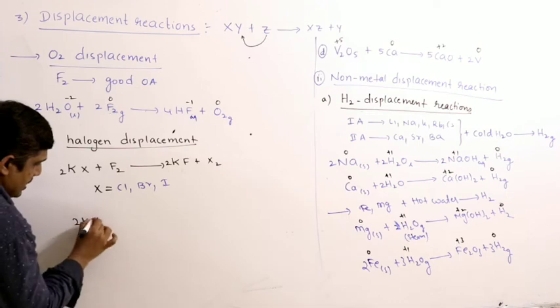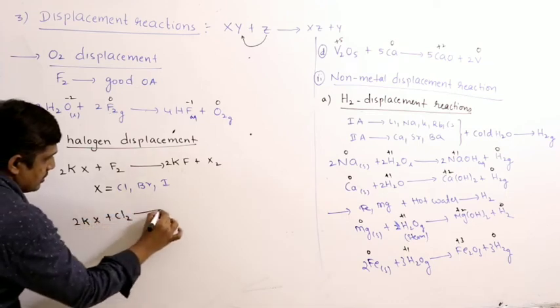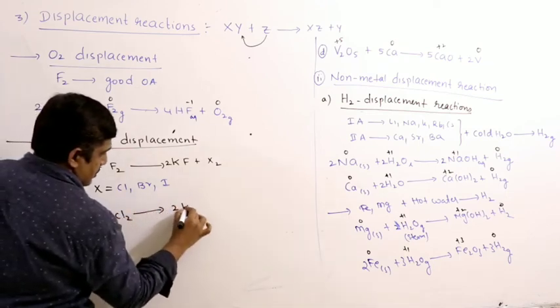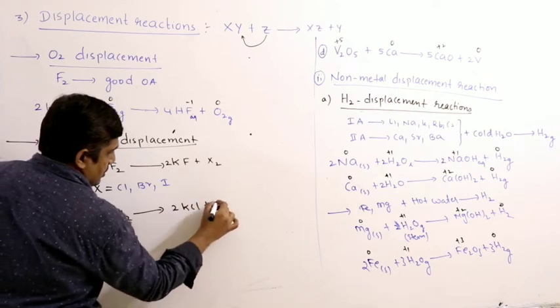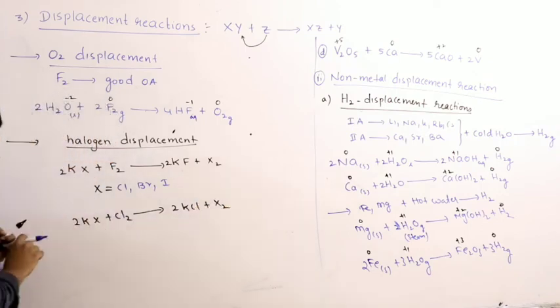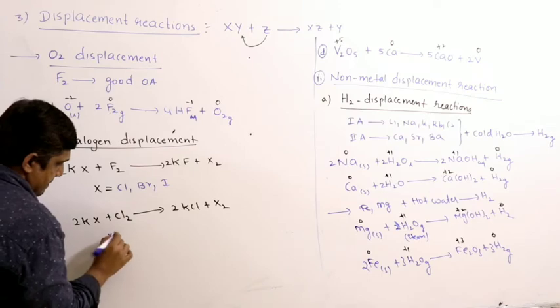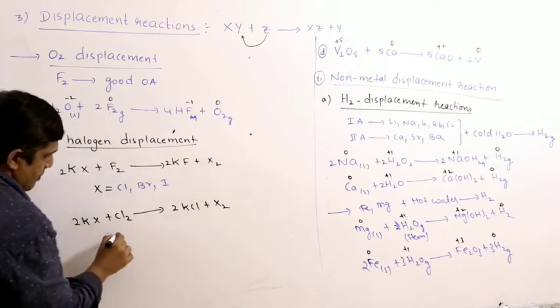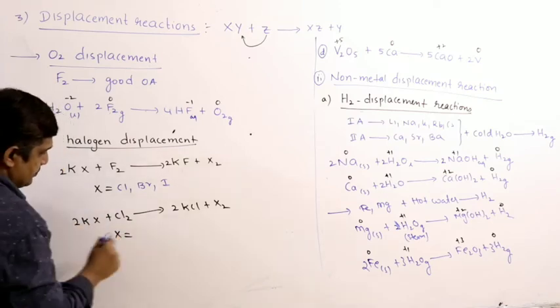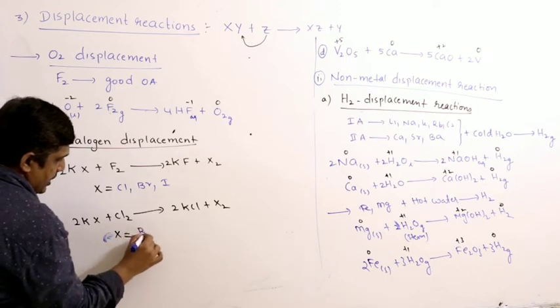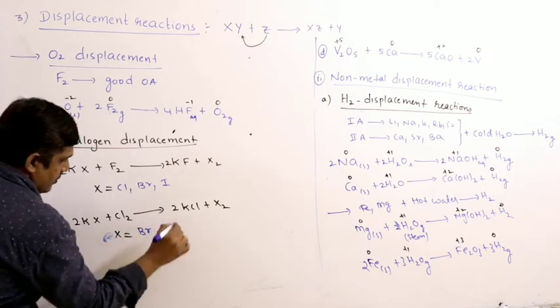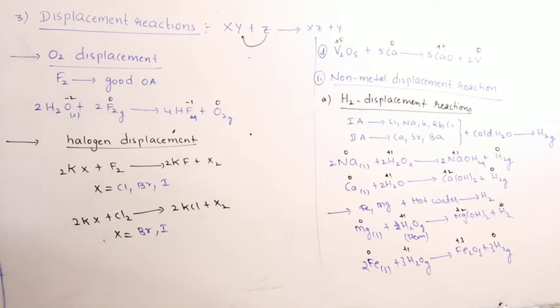Similarly, chlorine can displace bromine and iodine. It cannot displace fluorine, remember, because chlorine is a weaker oxidizing agent than fluorine.